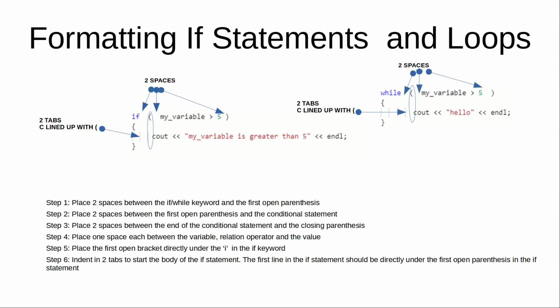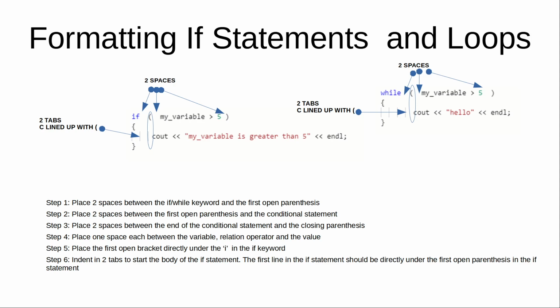Formatting if statements and loops. Step 1, place two spaces between the if or while keyword and the first open parenthesis. Step 2, place two spaces between the first open parenthesis and the conditional statement. Step 3, place two spaces between the end of the conditional statement and the closing parenthesis. Step 4, place one space between the variable, relational operator, and the value.